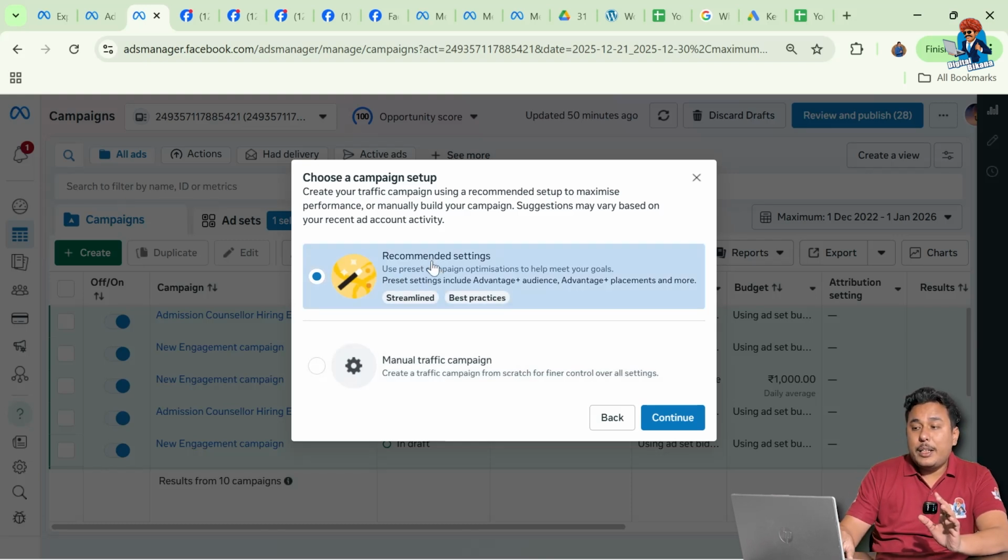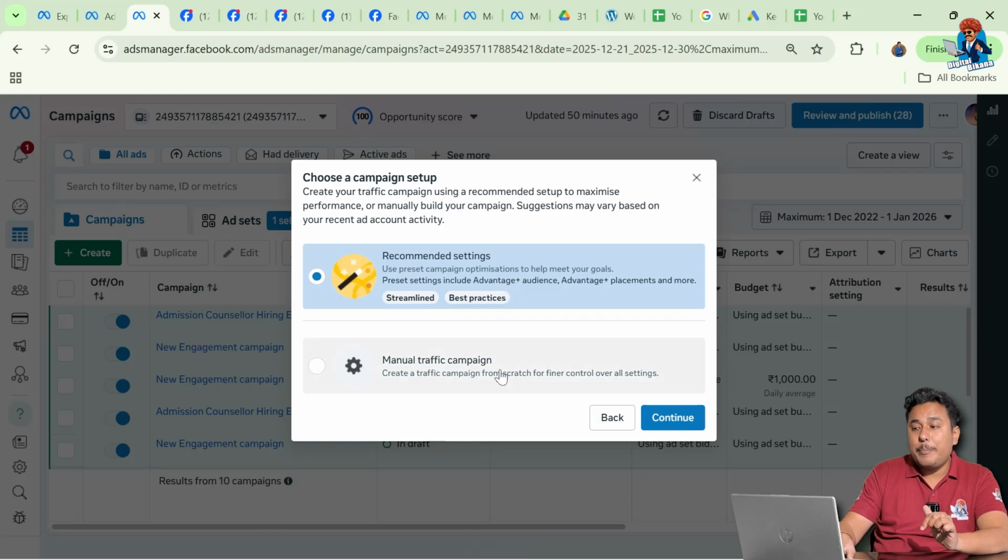If I use the recommended settings, which Meta says are recommended to you while you create a campaign, then obviously Meta will decide particular things like Advantage Plus audience. In this Advantage Plus campaign, Meta will decide all the factors, all the settings of the ad campaign, and will create a campaign for you. You just need to select the budget and ad creative, and Meta will automatically run the ad campaign on your behalf, no matter what result is coming to you.